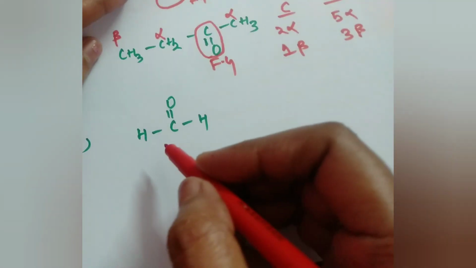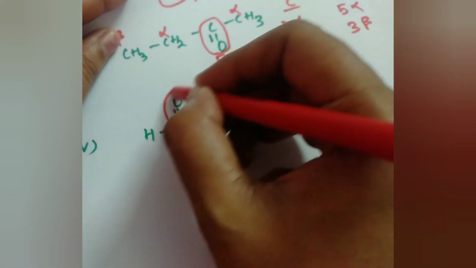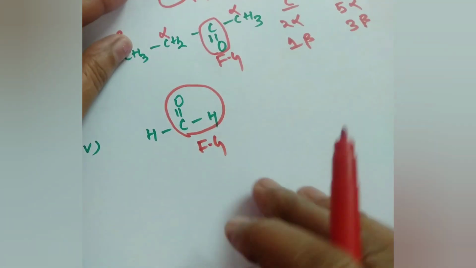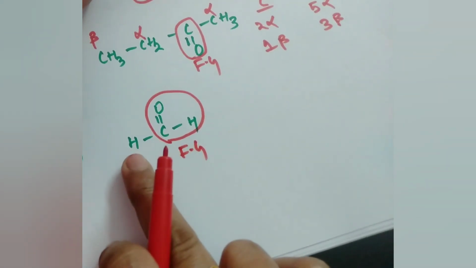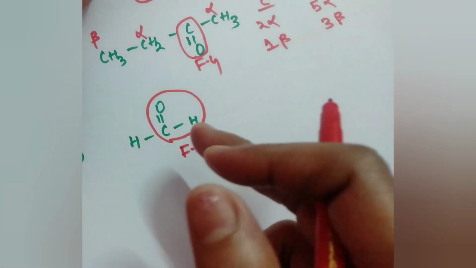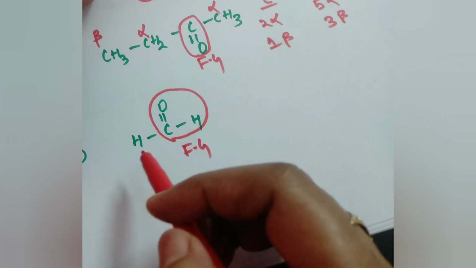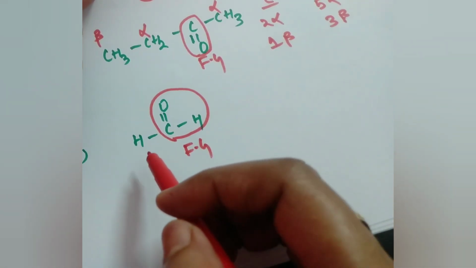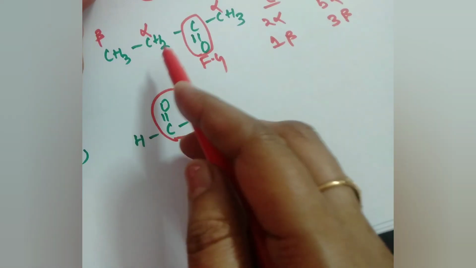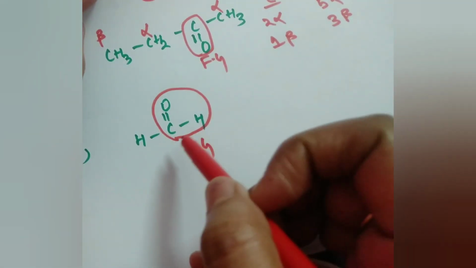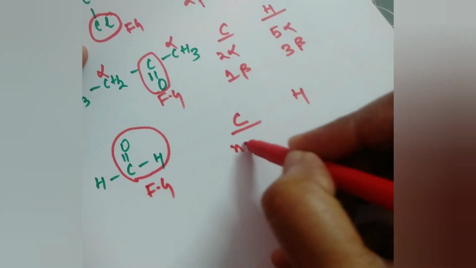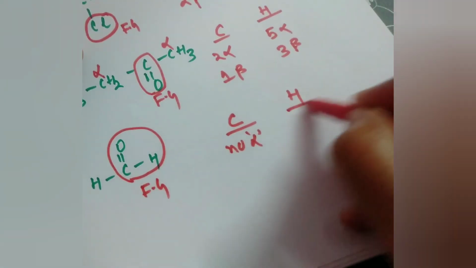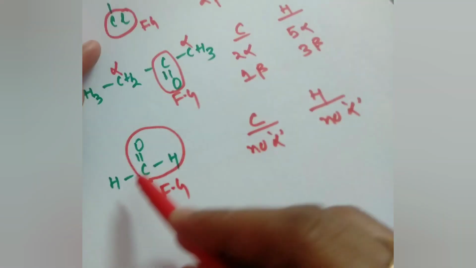Okay, and now this compound, this is formaldehyde. Now see here, this one is your functional group. One important point is, here to this functional group no carbon is attached, only hydrogen is attached. If there is no carbon, there is no alpha carbon. If no alpha carbon, there is no alpha hydrogen. This hydrogen cannot be treated as alpha hydrogen, because those hydrogens which are directly attached to the alpha carbon are only alpha hydrogens. The hydrogen directly on the functional group is not an alpha hydrogen atom. That means in this compound there is no alpha carbon and no alpha hydrogen.